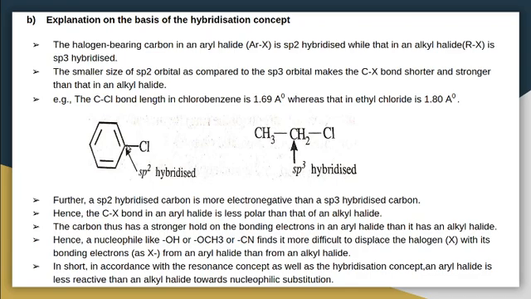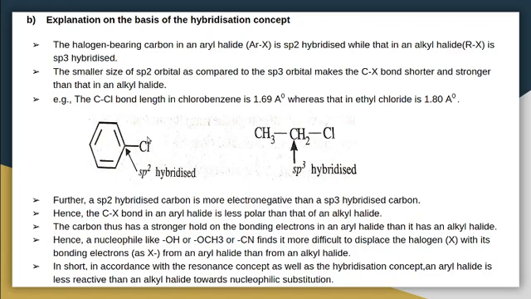Another electronegative group is also here, so the polarity of this bond becomes less. Usually a carbon has a positive charge, and because of the electronegativity of chlorine, this chlorine gets a negative charge. That means C plus, Cl minus charge separation is usually there in the case of alkyl halides. But in the case of aryl halides, this sp2 hybridized carbon is more electronegative. Because of that, this carbon will get a partial negative charge.